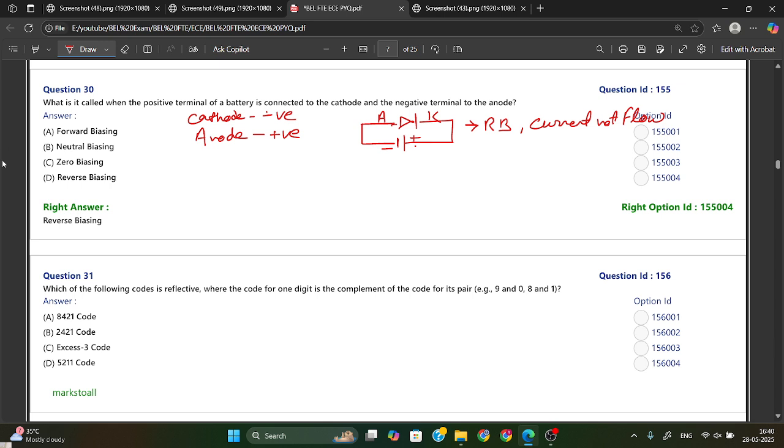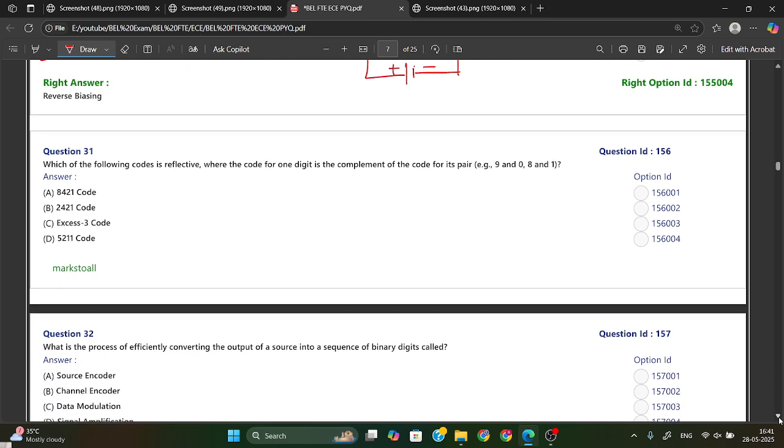Now if the diode stays the same, with anode and cathode like this, and the battery is opposite, so that the positive terminal is connected to the anode and the negative terminal to the cathode, then this is called forward bias, and in this case current will flow. So just remember when it is reverse bias and when it is forward bias. The biasing in the question is called reverse biasing.